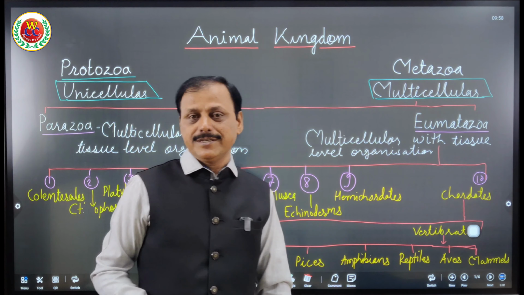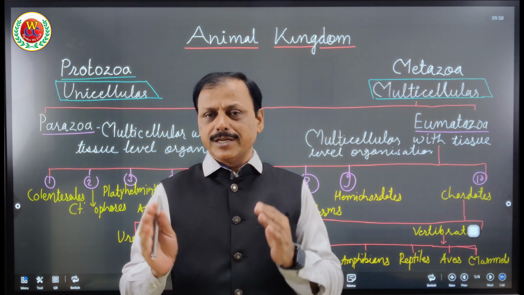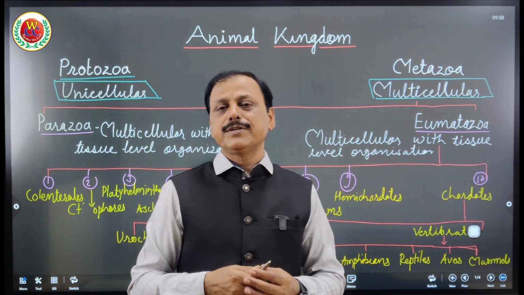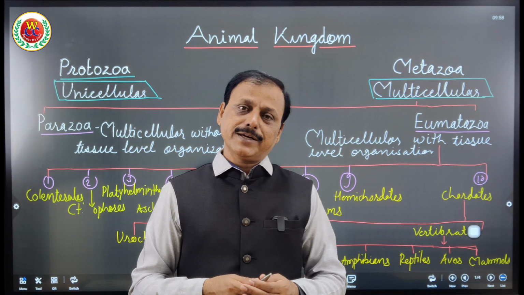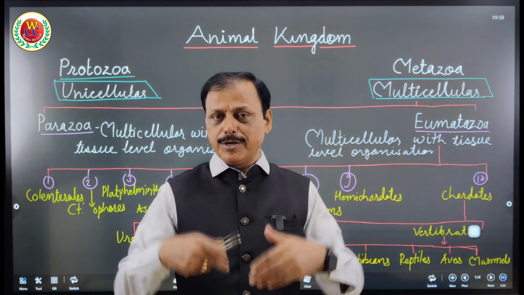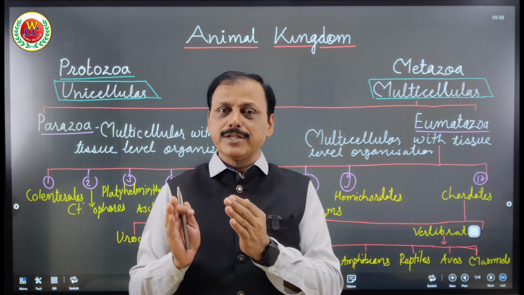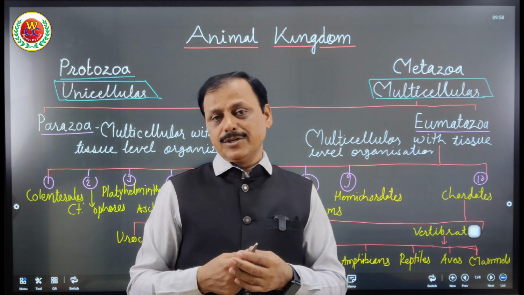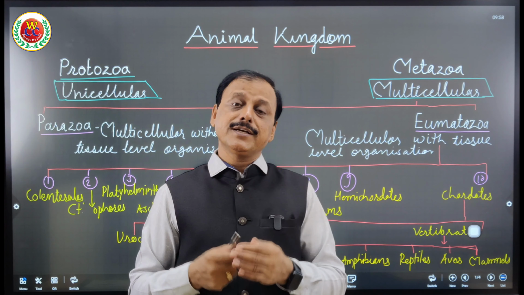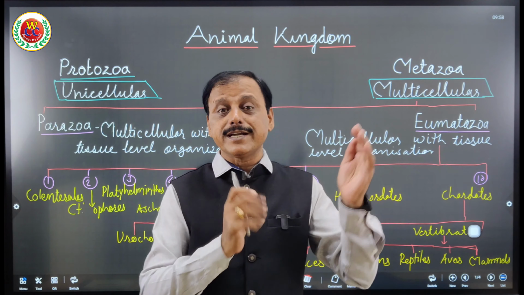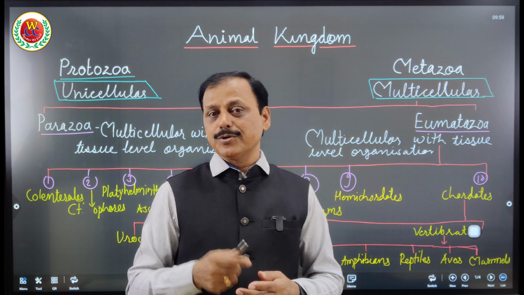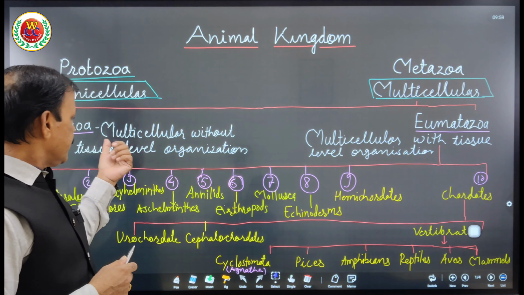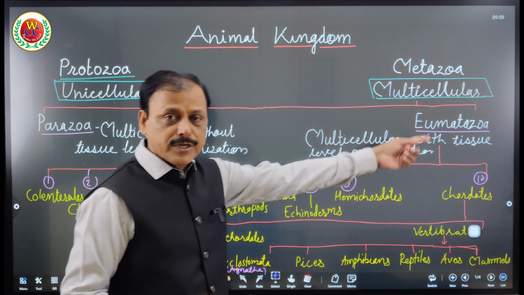These are the stepwise stages. All organisms have an evolutionary history, and thereby the classification system is also in a sequence of their origin on the earth. You will enjoy this video when we do a detailed study phylum wise, how each phylum is the basis or ancestor for the next group of organisms. We will learn these characteristics as an evolutionary trend. That is a new way of learning, to have a better understanding and best touch with the syllabus. So here you can understand that parazoa and eumetazoa come under metazoa.